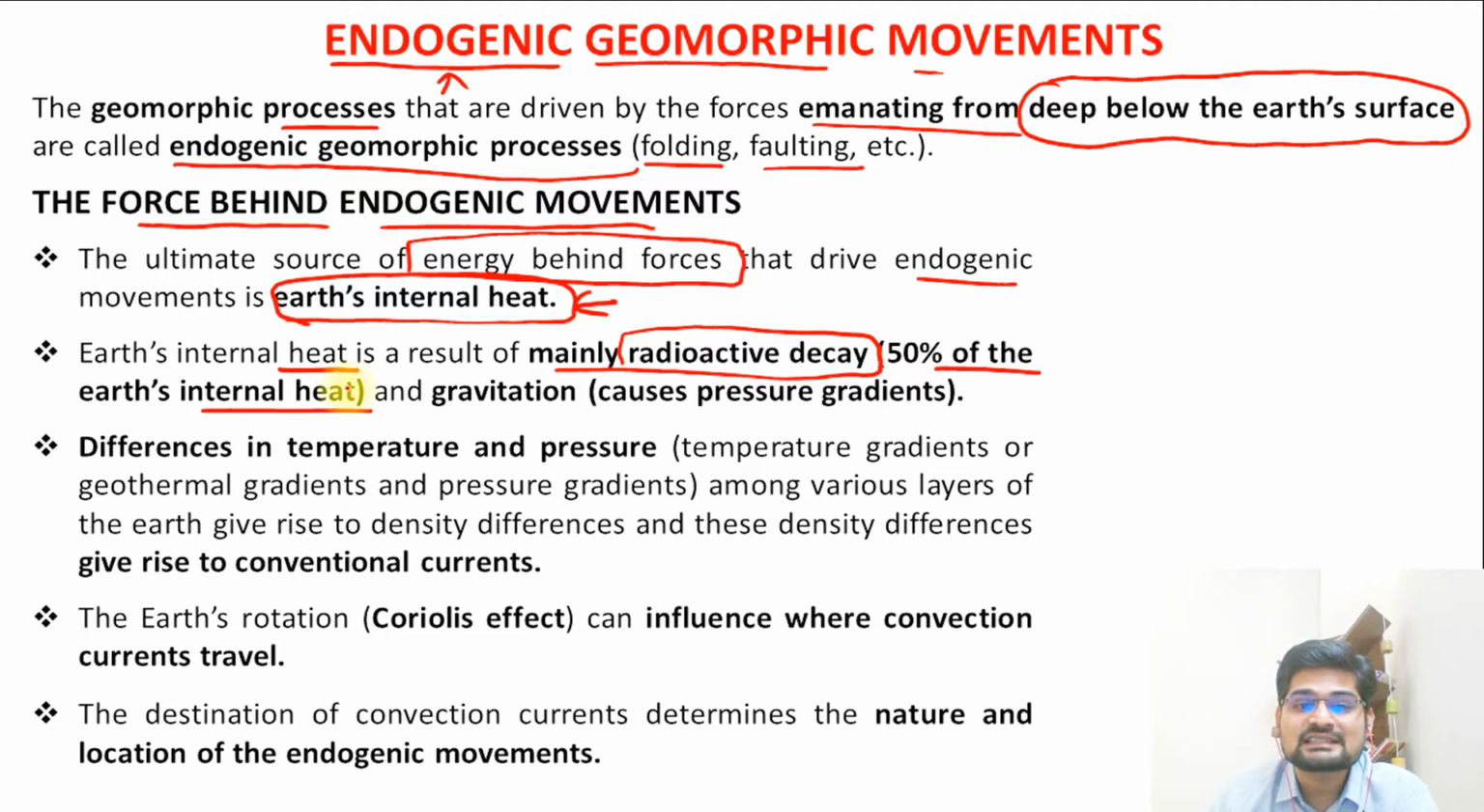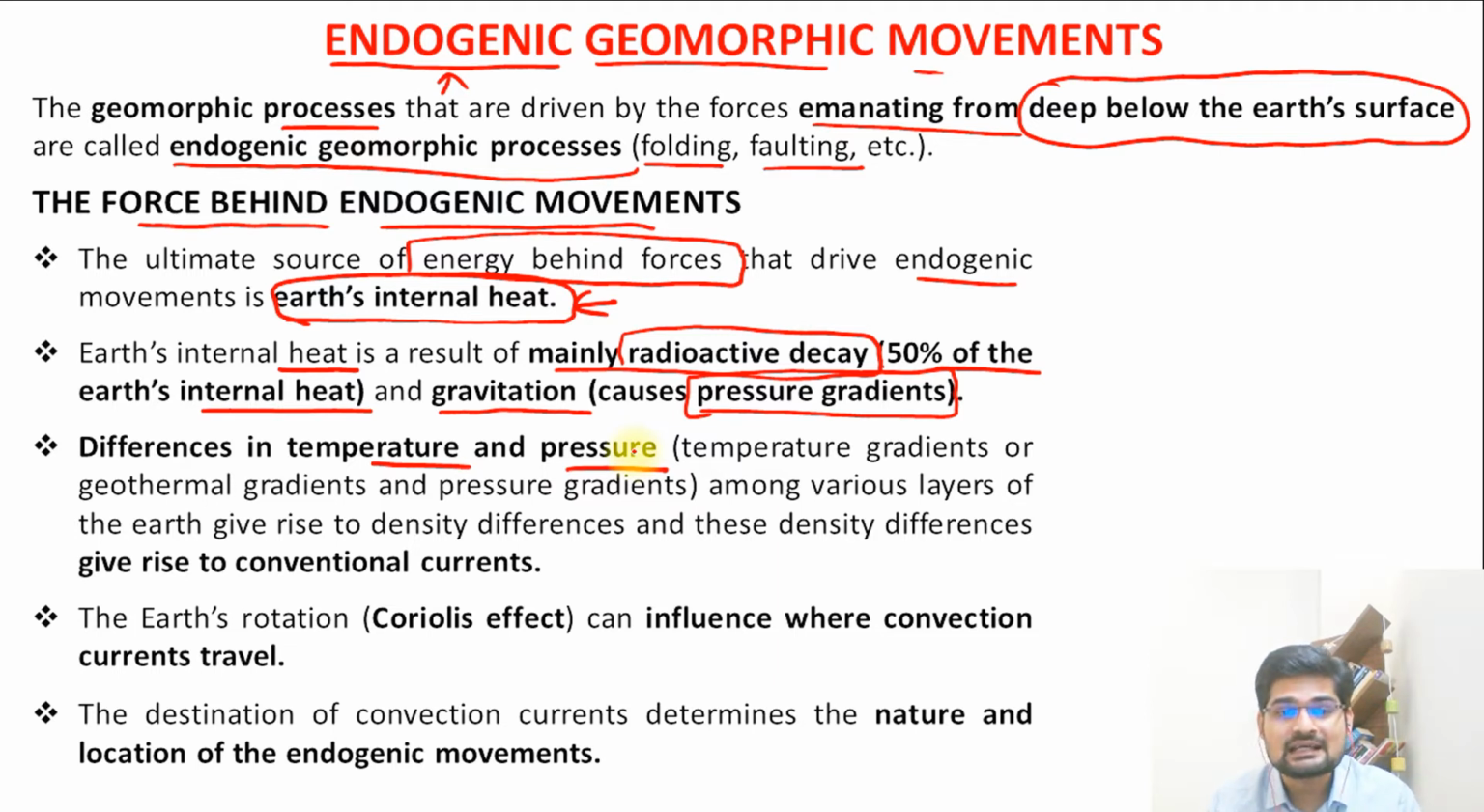And further, another factor is gravitation. That causes the pressure gradients. Remember, the change in pressure is important. So various layers of the Earth are shaped, and gravitation, on a gradient basis, also leads to changes. So we have two important factors here: one is the radioactive decay, second is the gravitational factor, which is leading to the pressure gradients. So differences in temperature and pressure. Now remember, we are talking about pressure and temperature gradients.